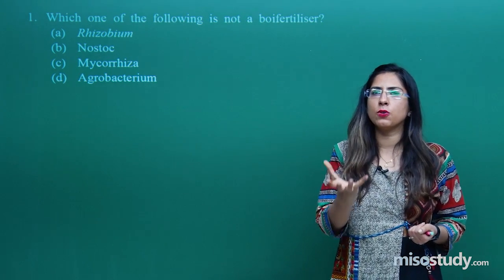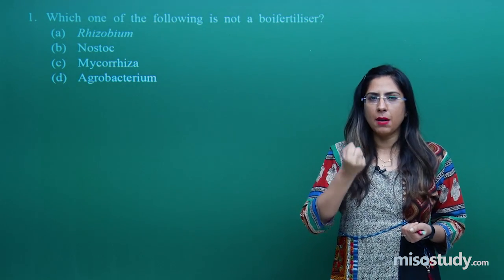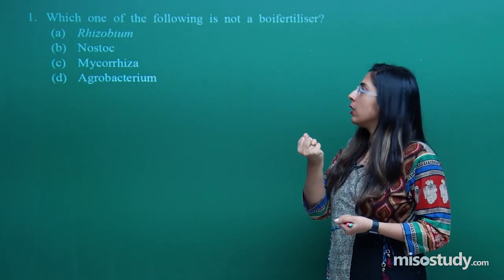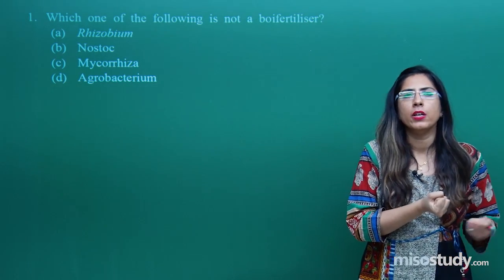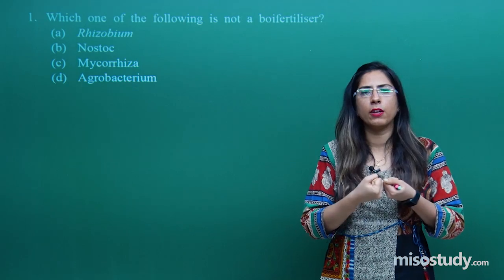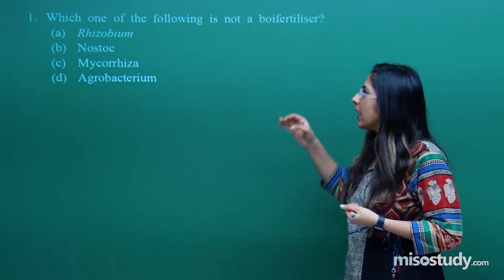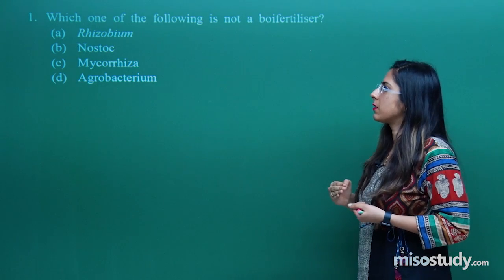We have discussed many types of biofertilizers. Some are free living, some are cyanobacteria, and some are associated with the roots of leguminous plants. But here they are asking about those which are not biofertilizers.